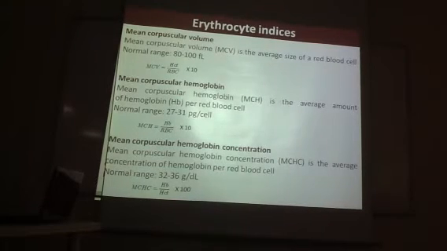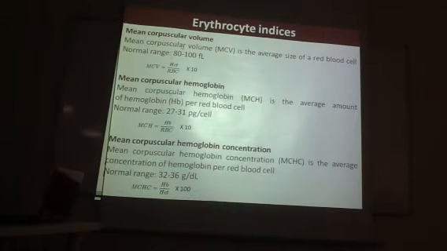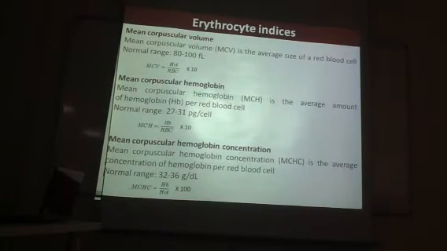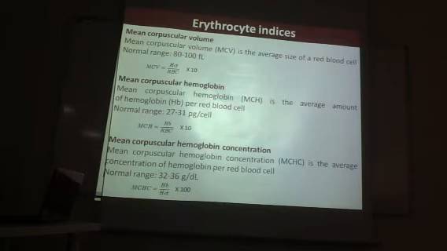At least remember what I am telling now. MCV means the size of the RBC, and MCH and MCHC show the hemoglobin content of the RBC. If MCV is reduced, the RBCs are small, microcytic. If MCV is raised, the RBCs are large, macrocytic. If MCH and MCHC are reduced, the hemoglobin is reduced.